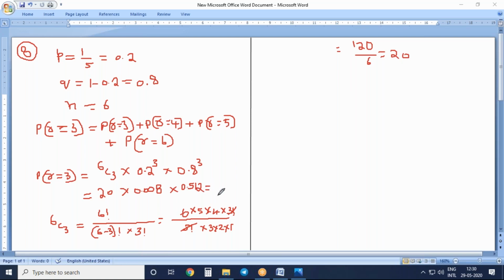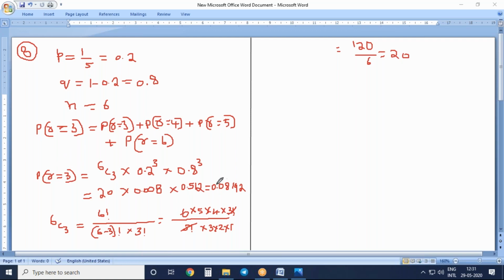Now you multiply all these three values: 20 into 0.008 into 0.512. How much are you getting? 0.08192. This you keep in mind.